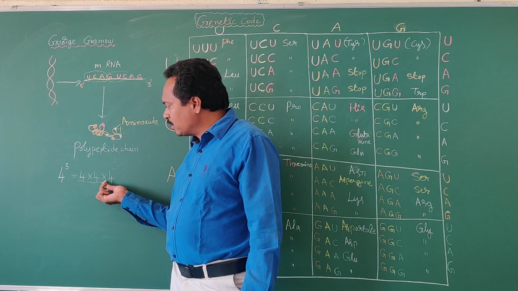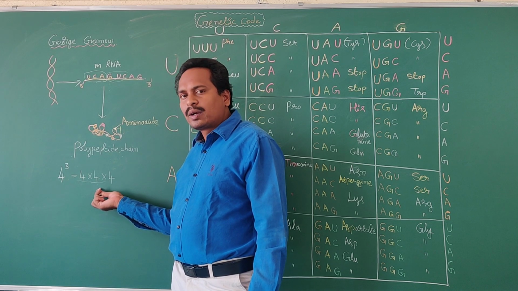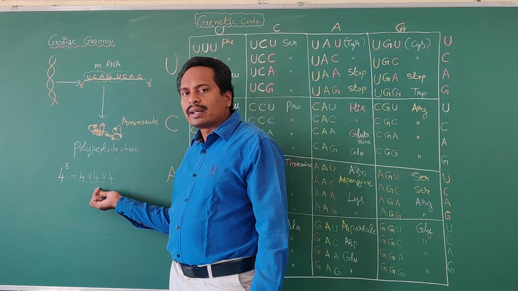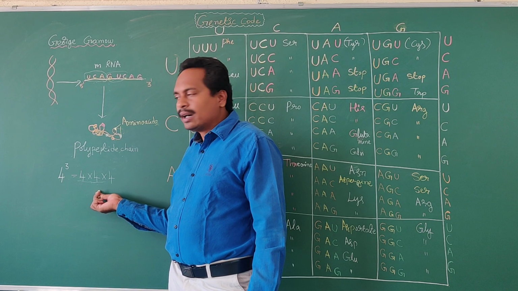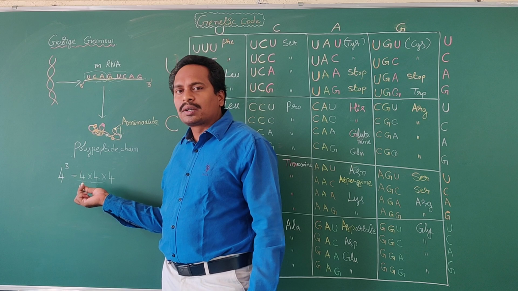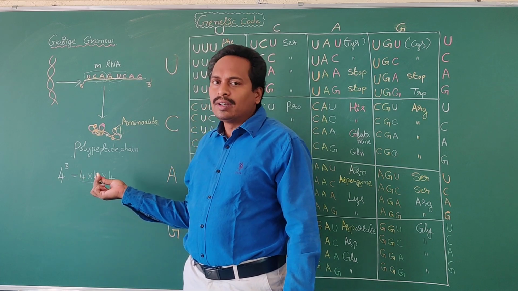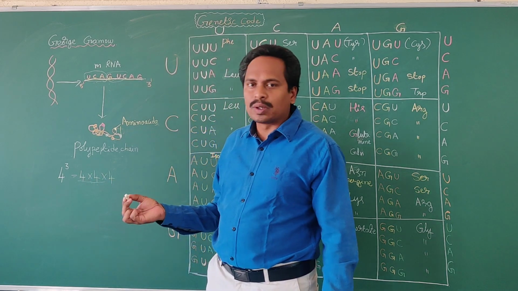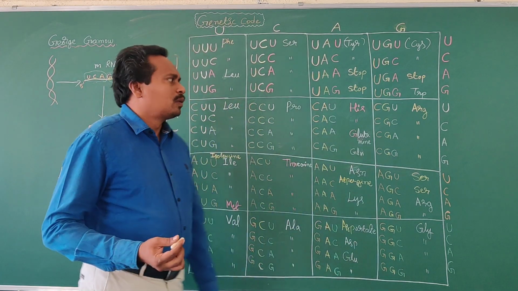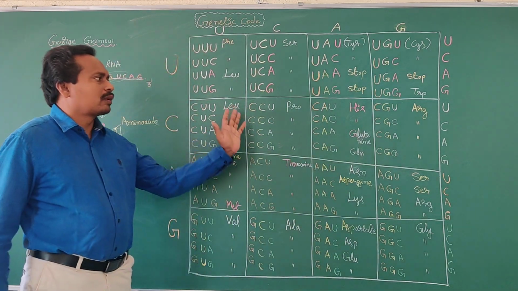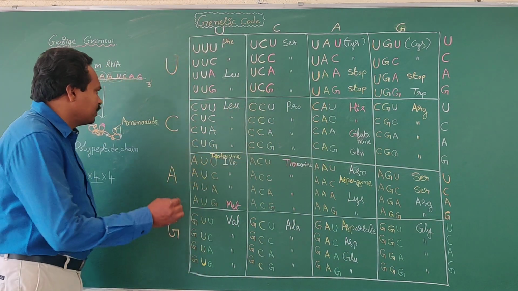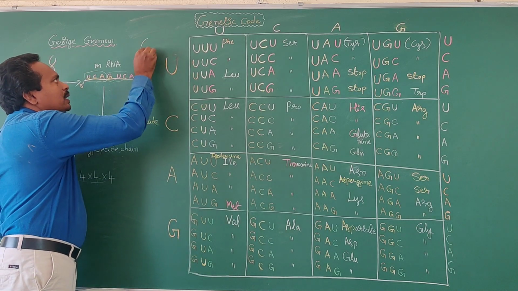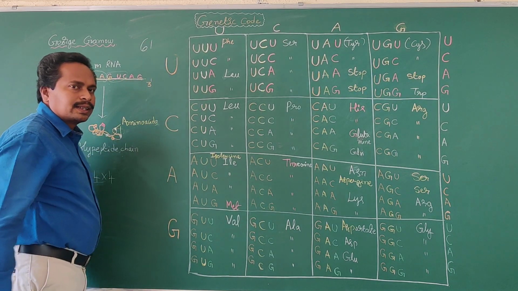Among these 64, 61 codons are codes for the amino acids. The rest of the 3 codons do not code for amino acids. The number is also important. So how many codons among the 64? 61 codons are codes for synthesis of amino acids.